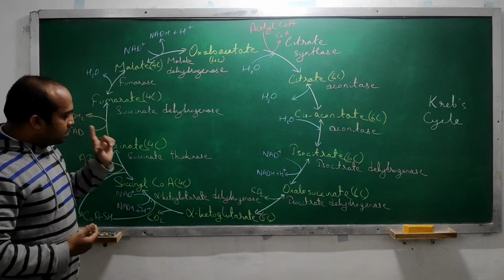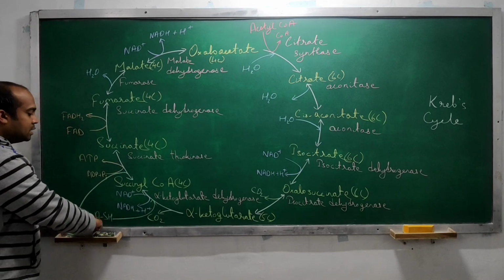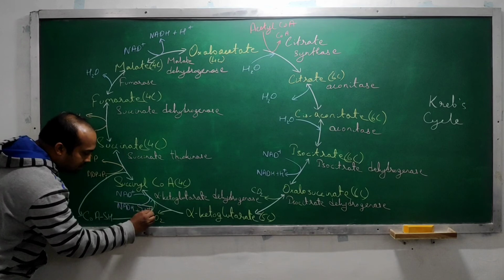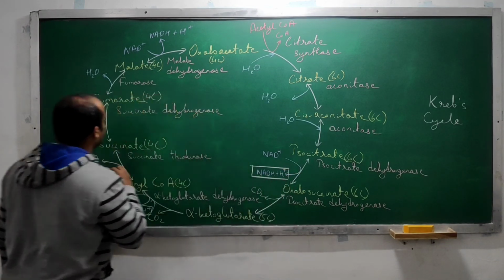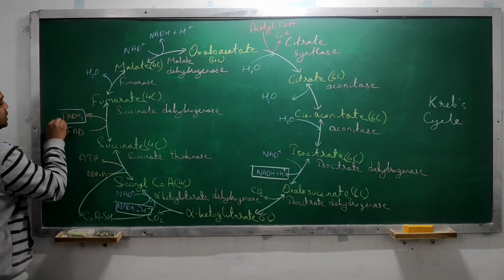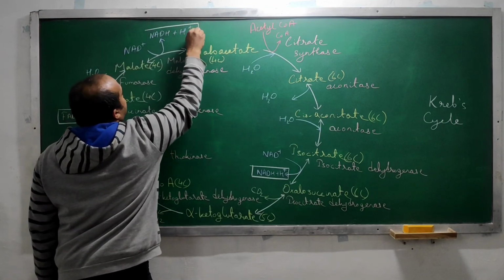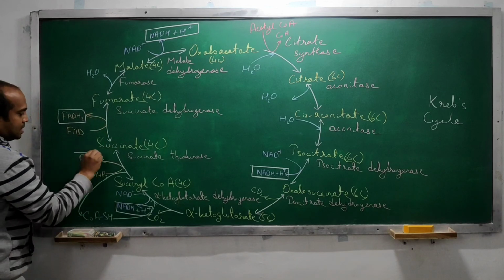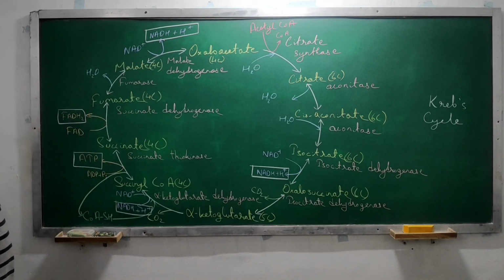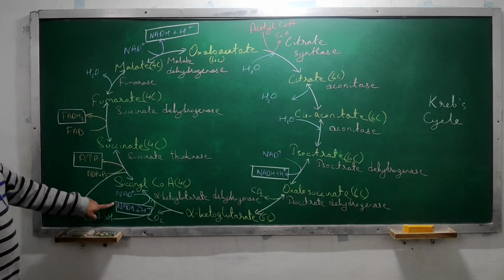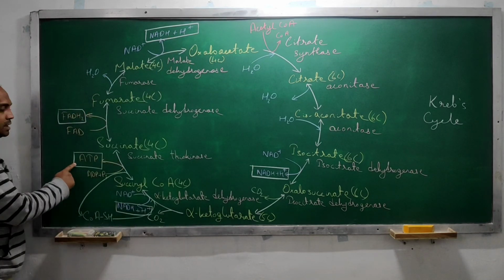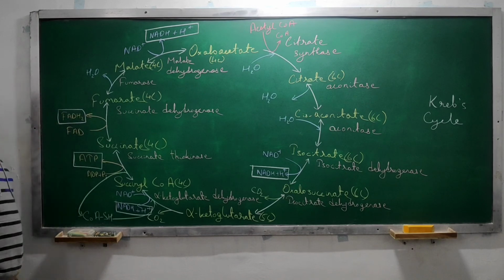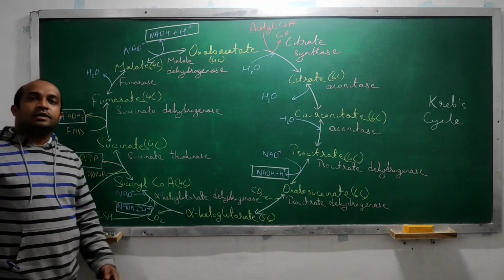Understood? Now one more important thing to remember here is wherever NADH plus H plus is forming, FADH2 is forming, and ATP is forming. This one and this one, NADH plus H plus is forming, and here ATP is forming, and here FADH2 is forming. Understood? So this is about the Krebs cycle.